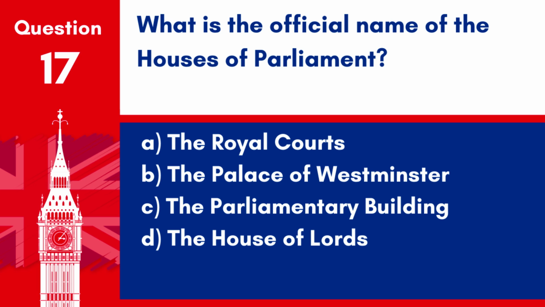Question 17. What is the official name of the Houses of Parliament? A. The Royal Courts. B. The Palace of Westminster. C. The Parliamentary Building. D. The House of Lords. Answer: B. The Palace of Westminster. The official name of the Houses of Parliament is the Palace of Westminster.